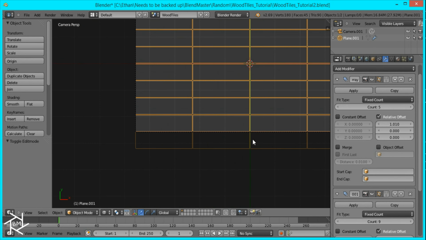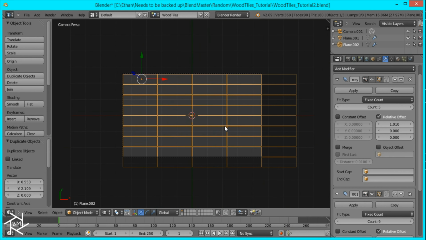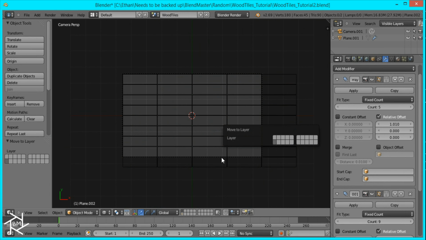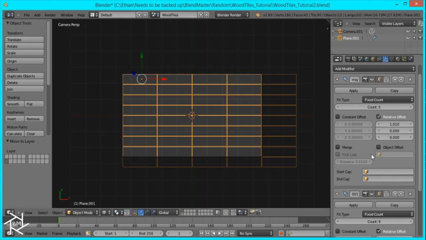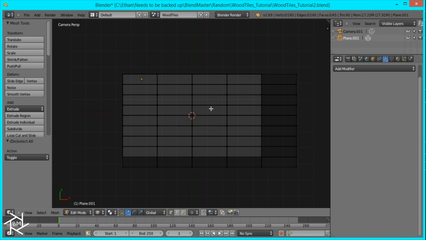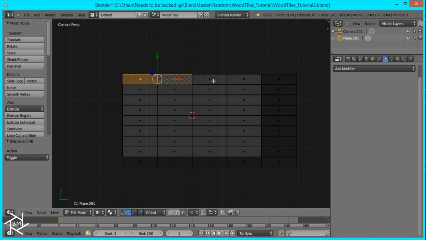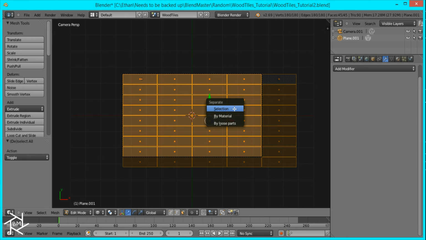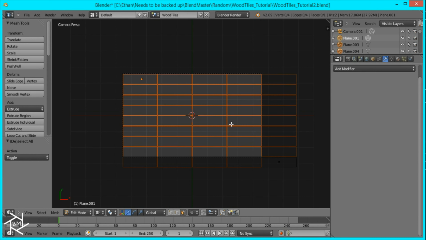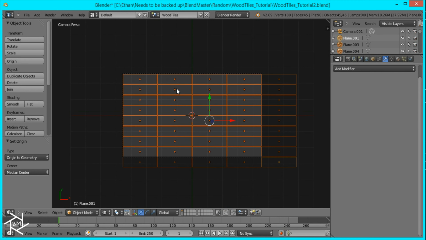Okay, so now what we're going to do is duplicate this, by pressing Shift D, and I'm just going to move that to a backup layer so we have a copy. Then I'll just apply both of these modifiers. And now what I want to do is I'll just select everything and press P to separate it by loose parts. I'll just switch origin to geometry.